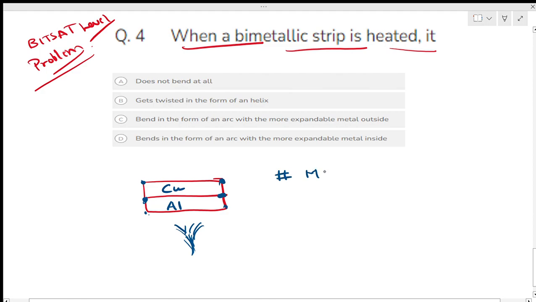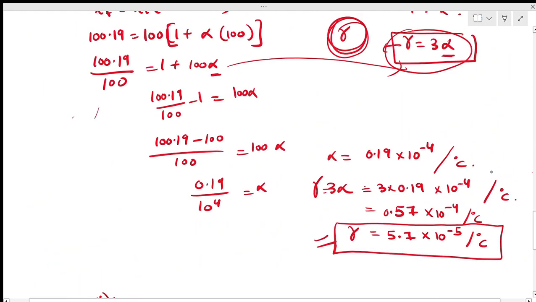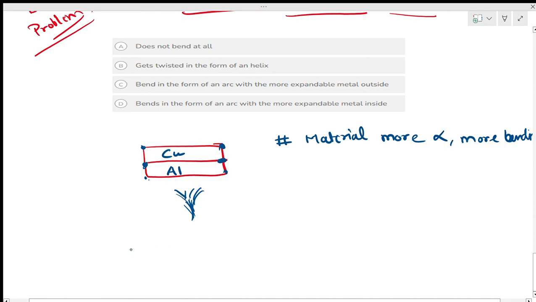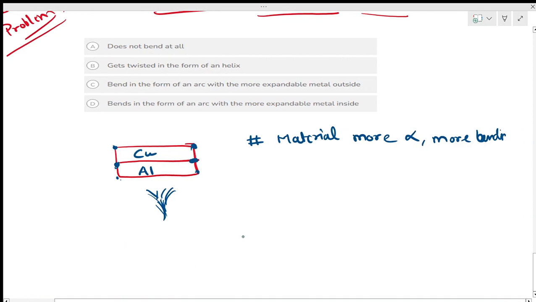The material which has more alpha, has more bending. You must remember this concept. Why is this a statement? You must understand why there will be more bending with more alpha.